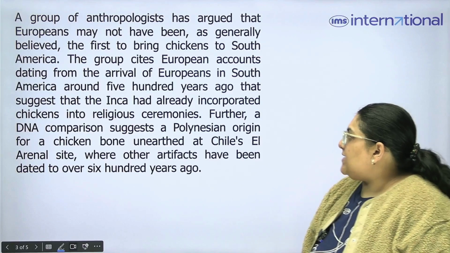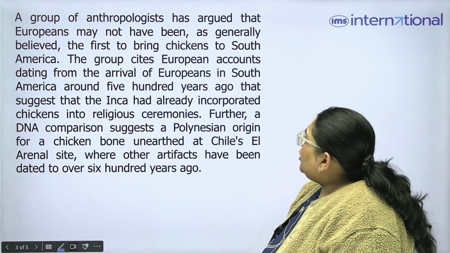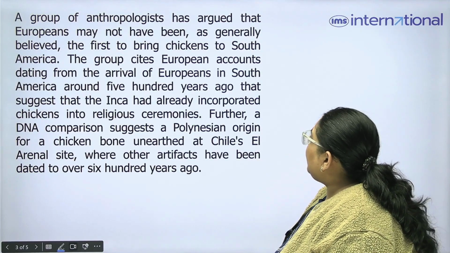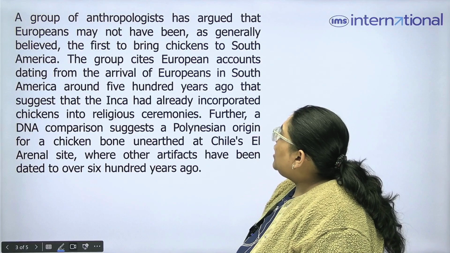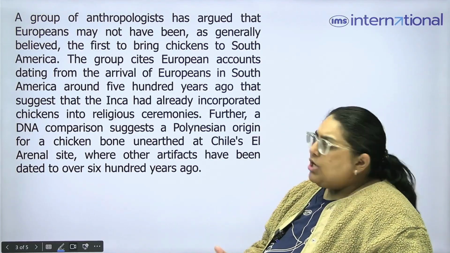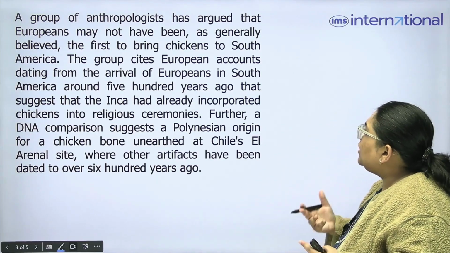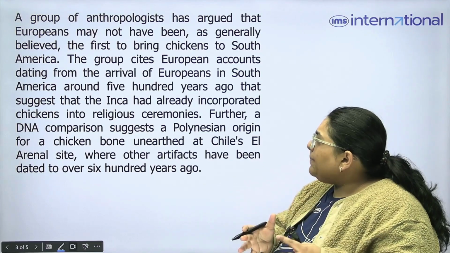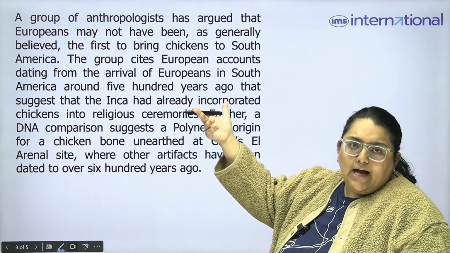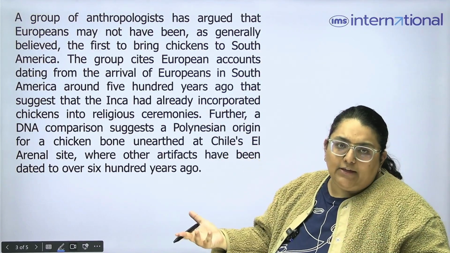The argument says, a group of anthropologists had argued that Europeans may not have been, as generally believed, the first to bring chickens to South America. Okay, so there is a group of anthropologists that argue that Europeans were not the first people who brought chickens to South America. This is something that they believe in.